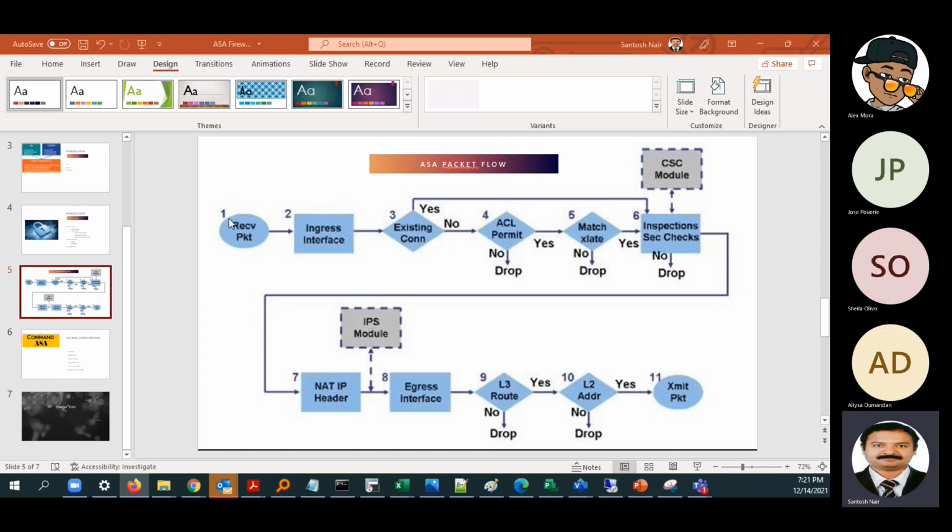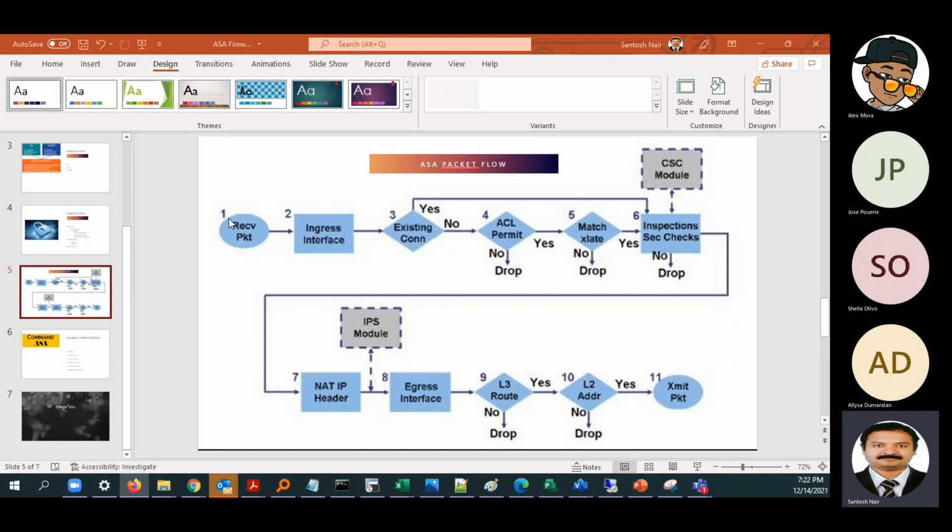So this part is clear. The packet flow in an ASA firewall is very important. It is a little bit different from a Palo Alto firewall. Whenever you're learning a new firewall, as I already told you, you have to learn the deployment mode, the different interfaces that are there, interface configuration, and packet flow. The packet flow in the ASA firewall is a little bit different.